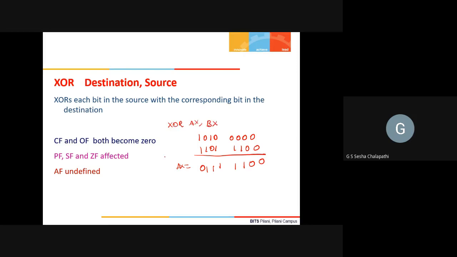Again, sign flag, parity flag, and zero flag will be affected. In this case, zero flag is 0 because the answer is not 0. Sign flag will be 0 because the most significant bit is 0. And parity flag, there are 1, 2, 3, 4, 5 ones, an odd number of ones, so it will be 0, odd parity. Auxiliary carry flag is undefined.